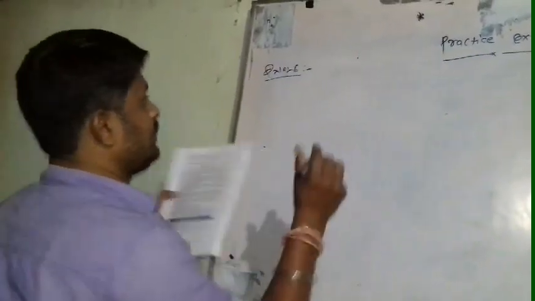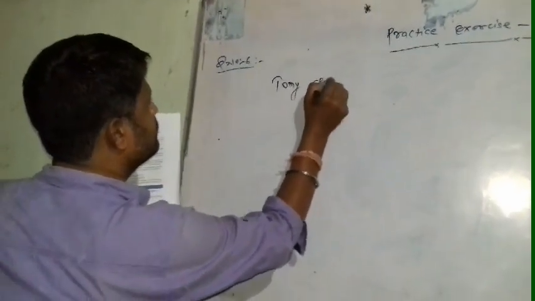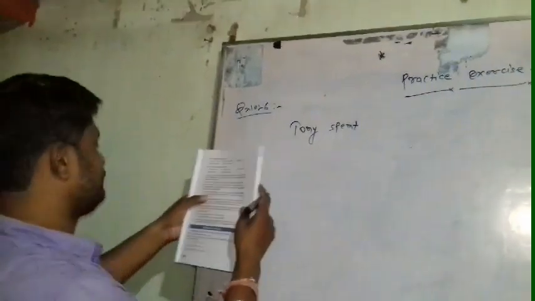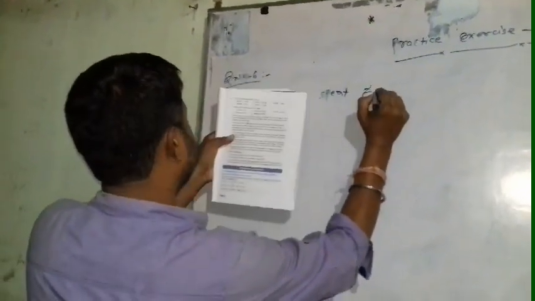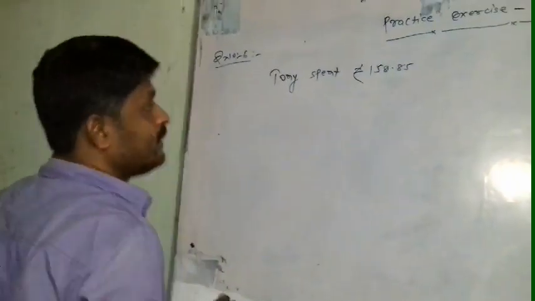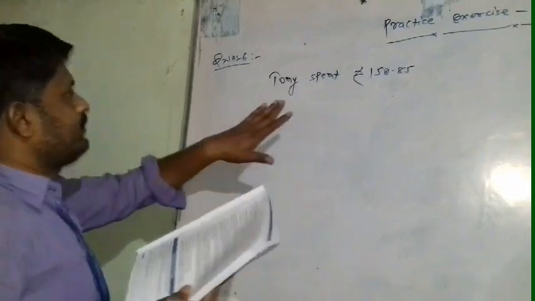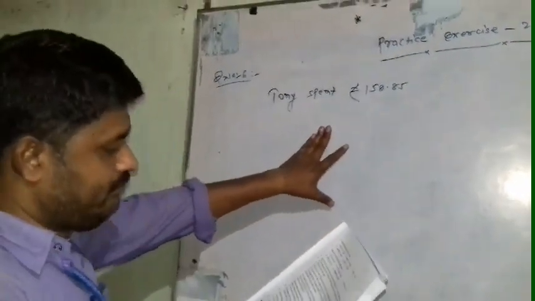Tony spent rupees 158.85. But it is not given how much money is spent by Moni.